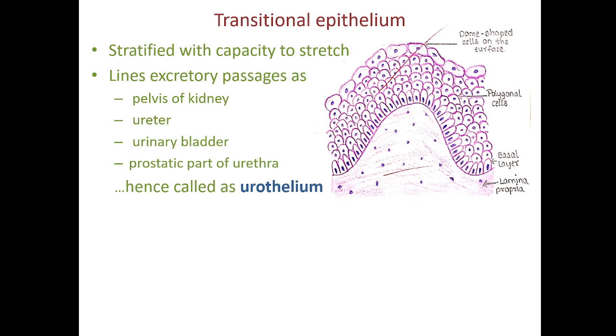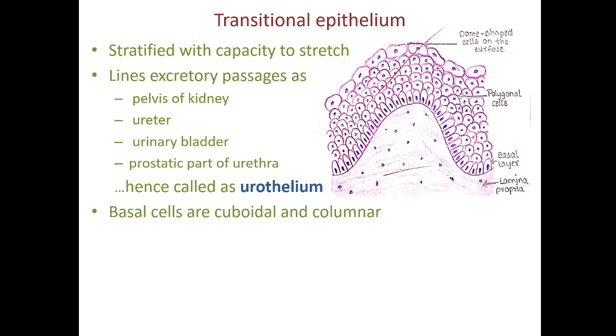Transitional epithelium. This epithelium is also called urothelium as it lines the pelvis of the kidney, the ureter, urinary bladder, and prostatic part of urethra. It is stratified and it has a capacity to stretch. When it is not stretched, you can see at least 6 to 7 layers, so 7 to 8 layers of cells are present, but when it is stretched, you can see only 4 layers of cells. Let us try to understand this epithelium.